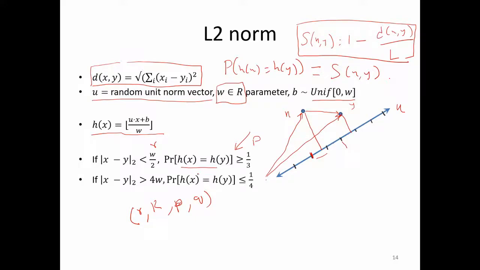Similarly, you can show that if x and y are greater than 4w apart, which is your capital R, then the probability that they fall into the same hash bucket is less than 1/4. So this is what q is. So you are able to find small r, capital R, and a p and q such that it satisfies the Indyk and Motwani definition with this particular set of parameters.